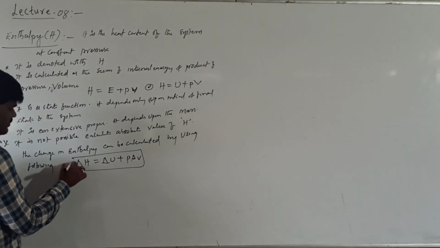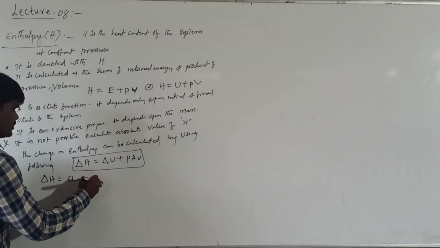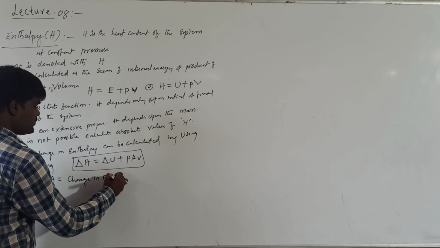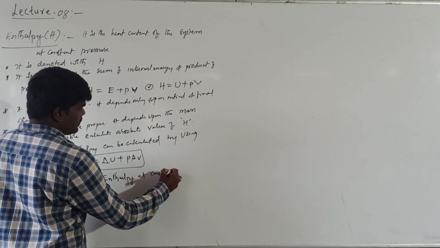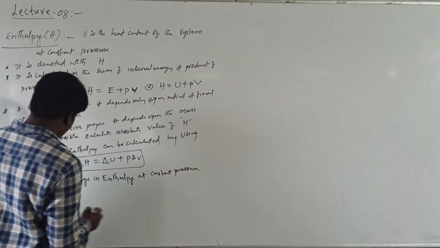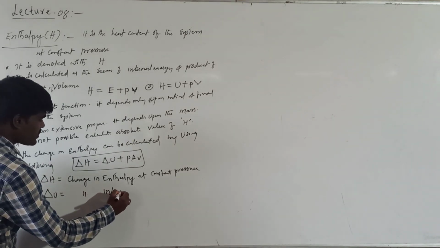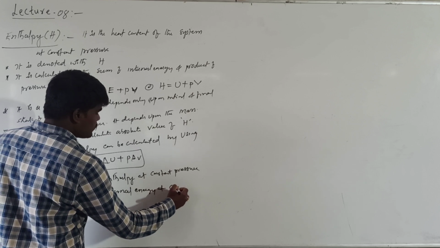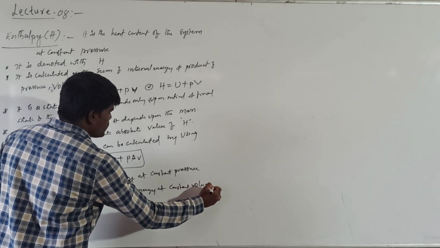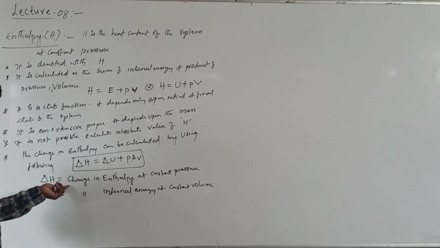This is the expression for the calculation of delta H. Delta H is the change in enthalpy at constant pressure, whereas delta U is the change in internal energy of the system at constant value.